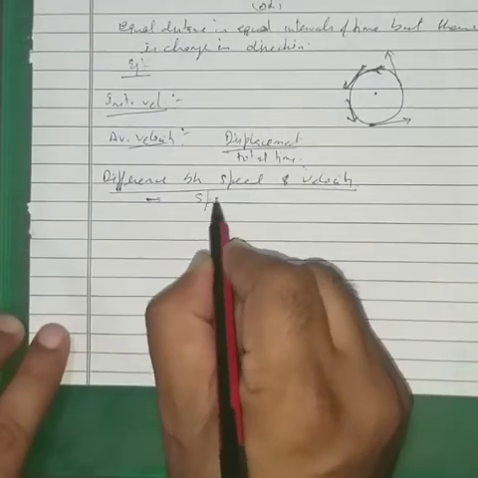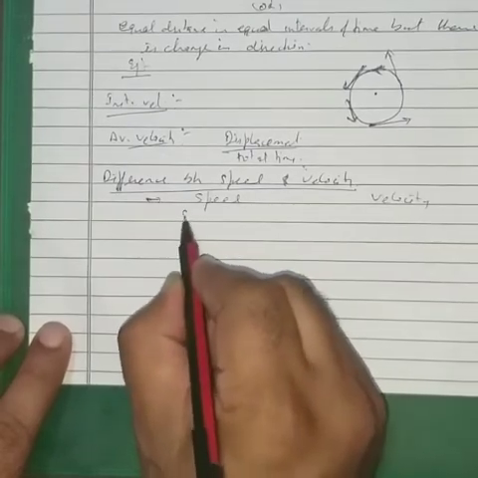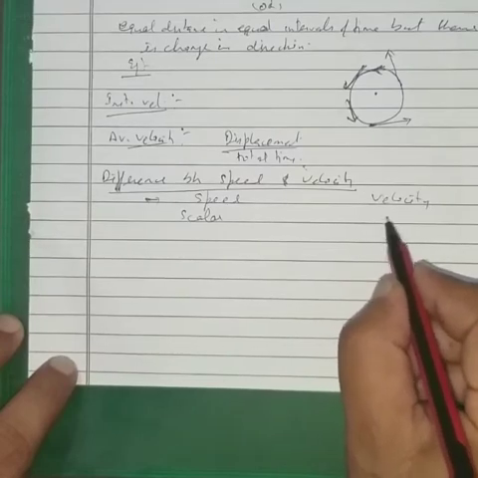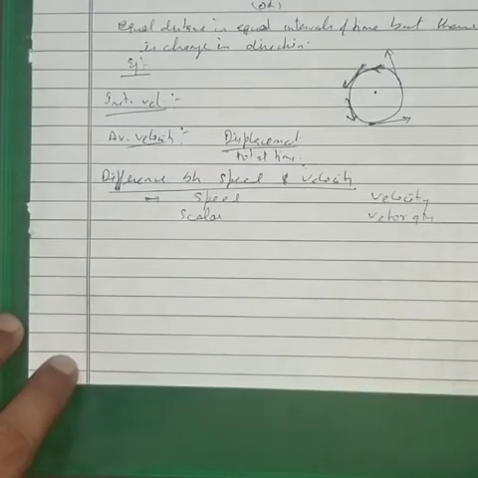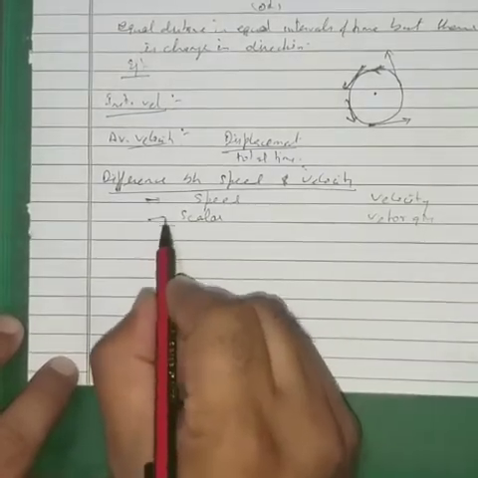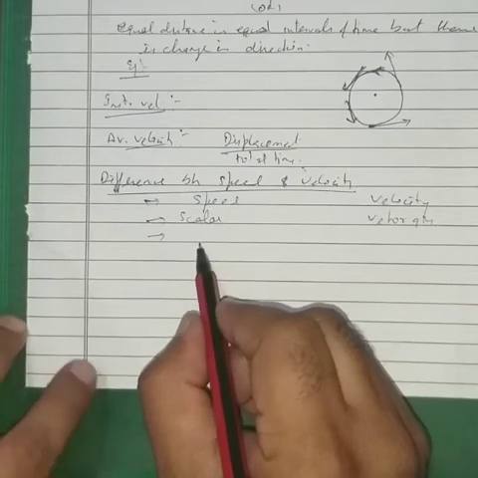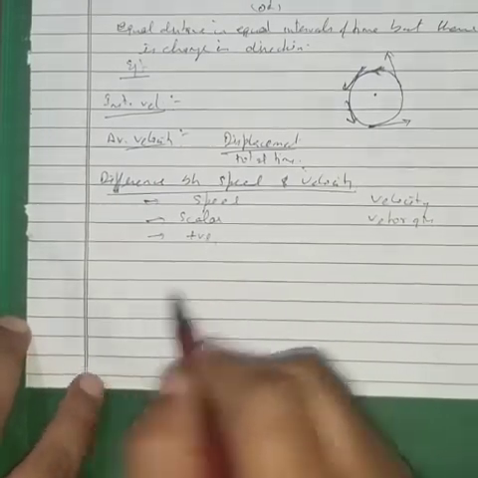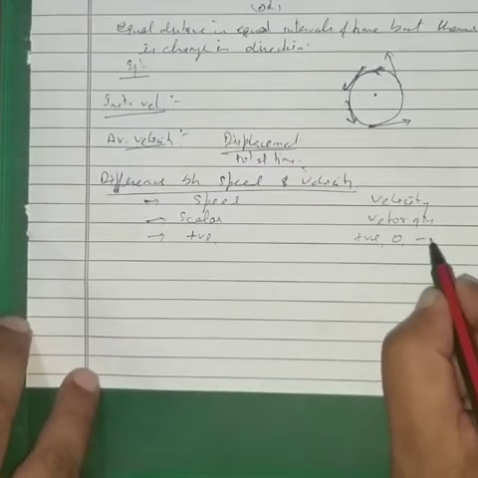Speed is a scalar quantity, whereas velocity is a vector quantity. Since distance is always taken as positive, speed will always be positive. But velocity may be positive, may be zero, may be negative.